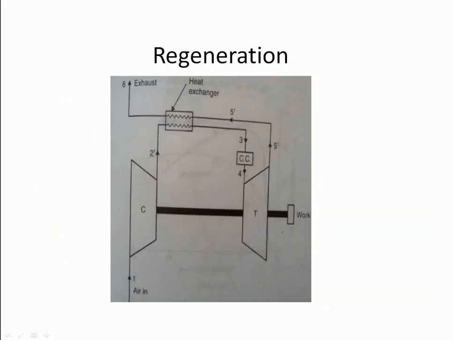Now comes regeneration. The exhaust gases from the turbine leave at a temperature above the ambient temperature and can be used to heat the compressed air, thereby reducing the mass of the fuel supplied in the combustion chamber.